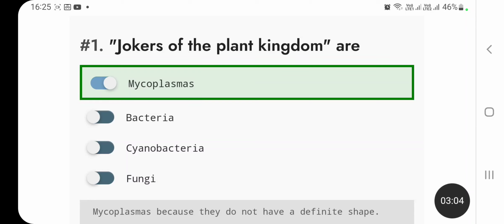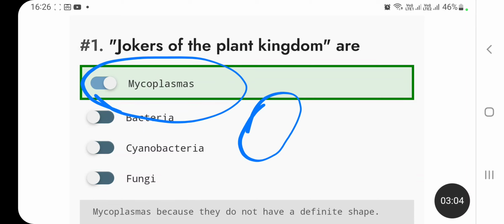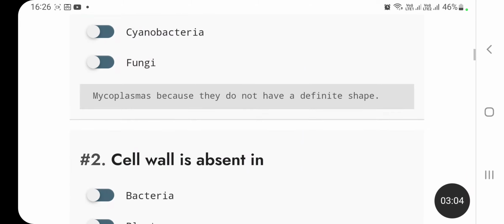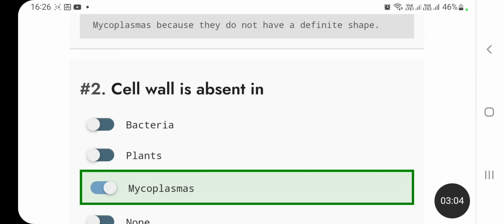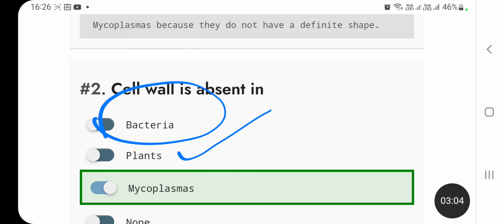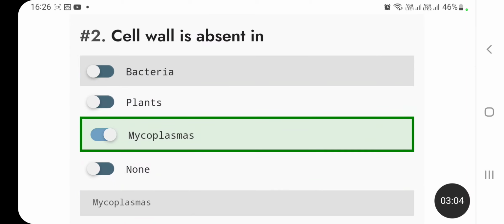Jokers of the plant kingdom are known as mycoplasmas. Why are these called the jokers of the plant kingdom? Because they change their shape very fast. They don't have any definite shape. Sometimes they are circular in form, sometimes they are in spiral form. That's why these are known as jokers of the plant kingdom. Next question is, cell wall is absent in. Bacteria have a cell wall, we all know. Plants have a cell wall. The only option left is mycoplasma. They do not have a definite cell wall.